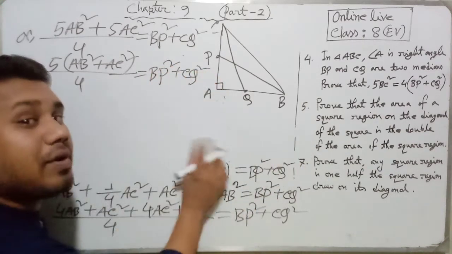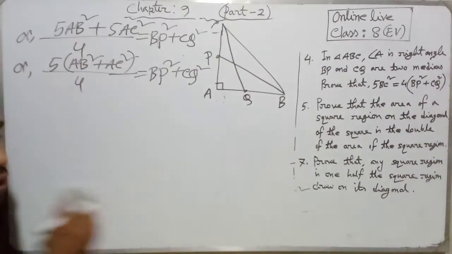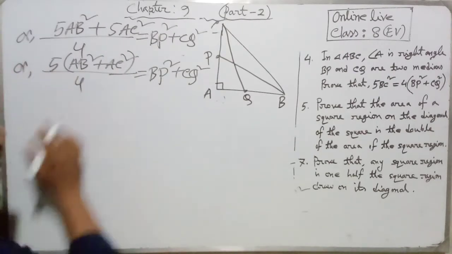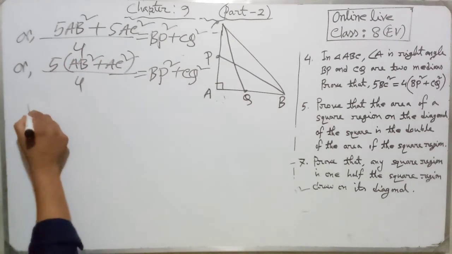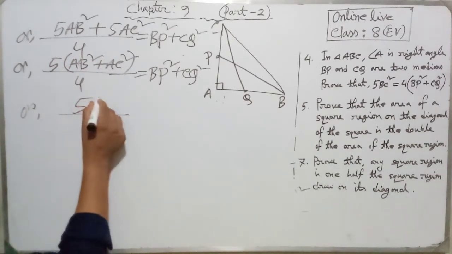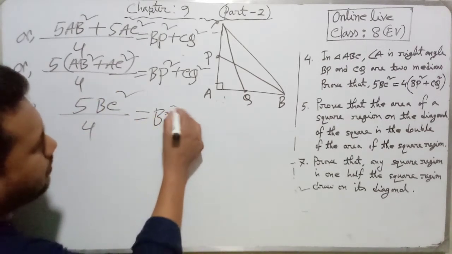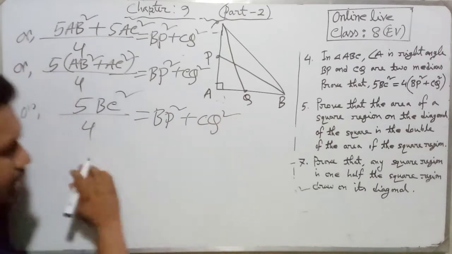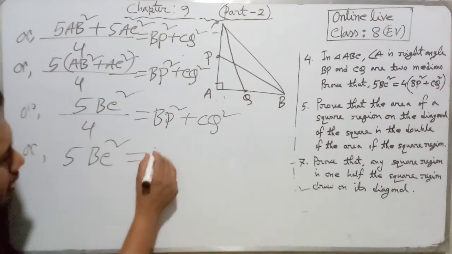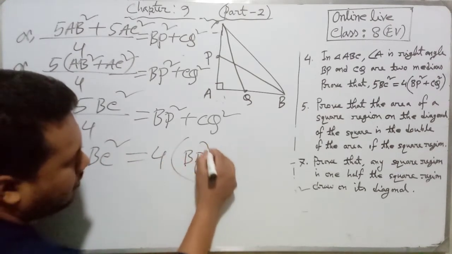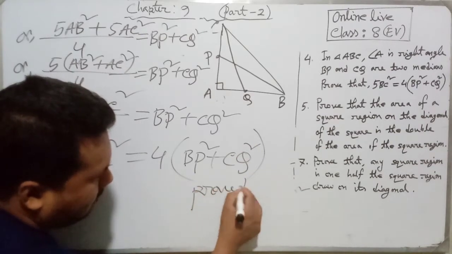Now dear students, from our equation number 1, BC square equal AB square plus AC square. So here AB square plus AC square, for it we can write BC square. So it will be 5 BC square divided by 4 equal BP square plus CQ square. Now if we cross multiply, then 5 BC square equal 4 into BP square plus CQ square. So we can say this is proved.